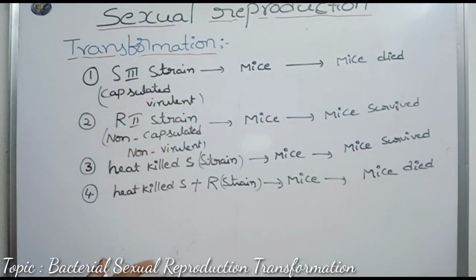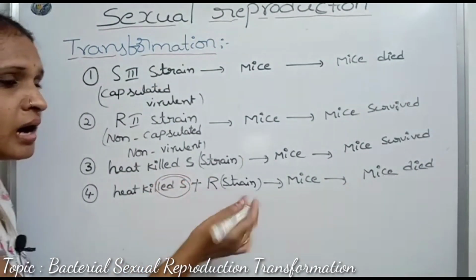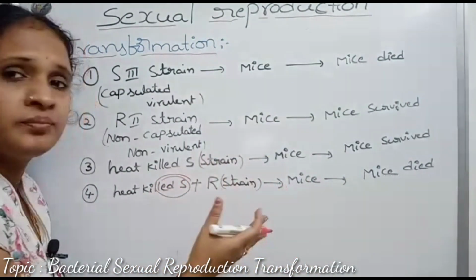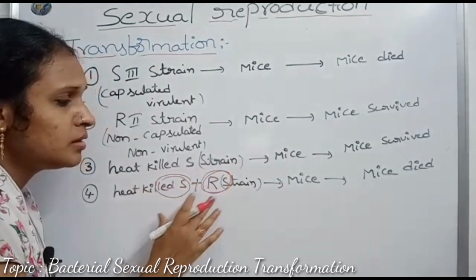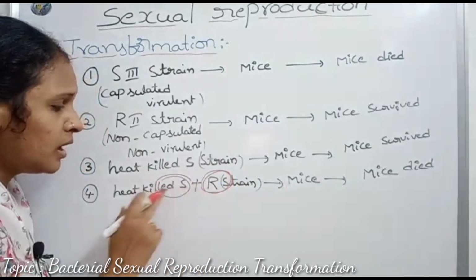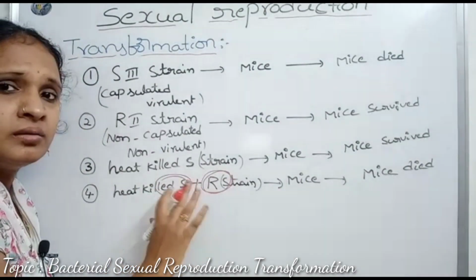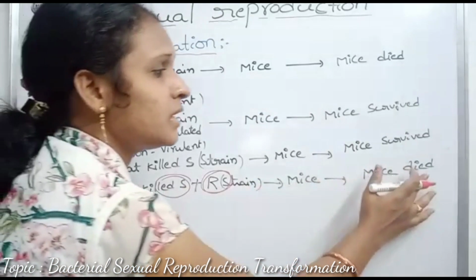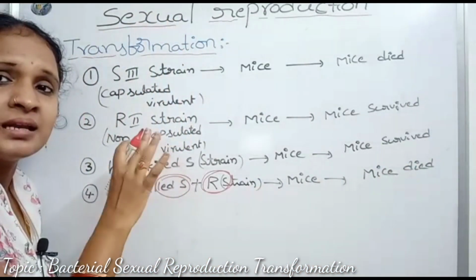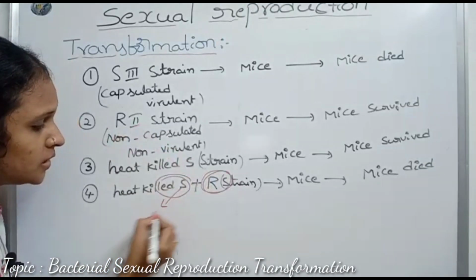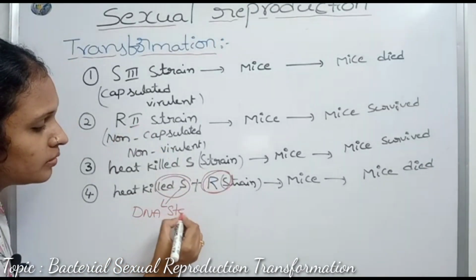Here the heat-killed S cells are inactive. The R strain is already not harmful because it is non-capsulated and non-virulent. The S strain is heat-killed. So both are non-virulent, but the mice died. What is the reason? The heat-killed S strain cells are inactive, but their genetic material, their DNA, is stable.